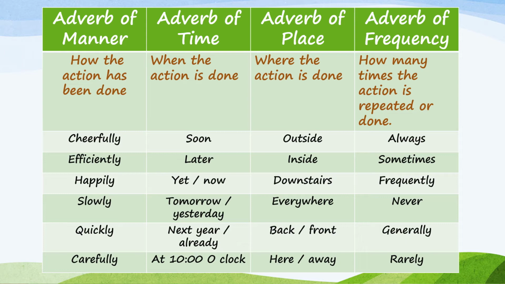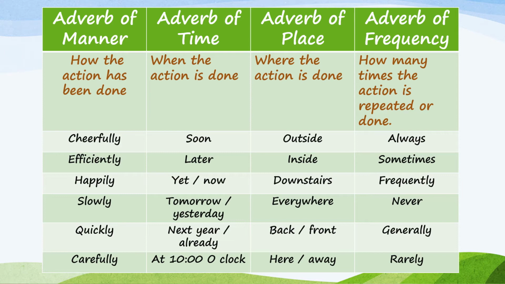For manner, it shows how the action has been done. The examples are cheerfully, efficiently, happily, slowly, quickly, carefully. Adverb of time, when the action is done: soon, later, yet, now, tomorrow, yesterday, next year, already, and at 10 o'clock.